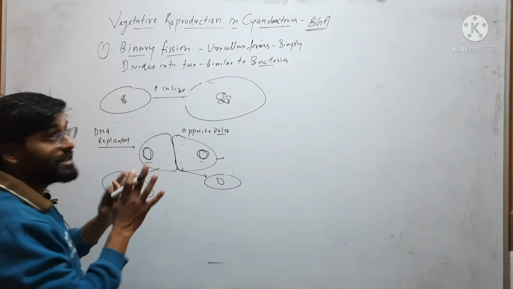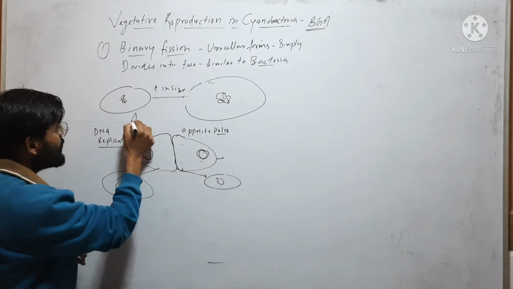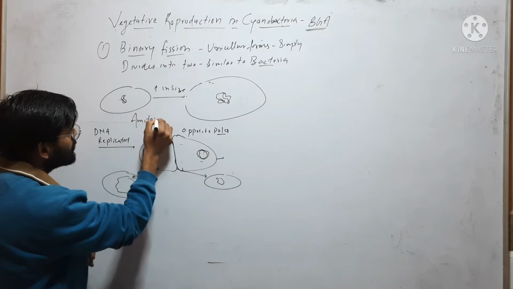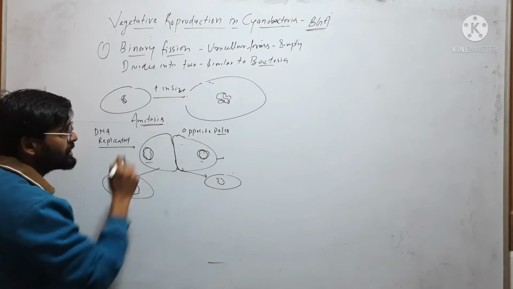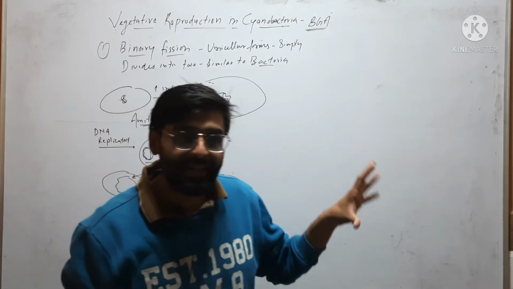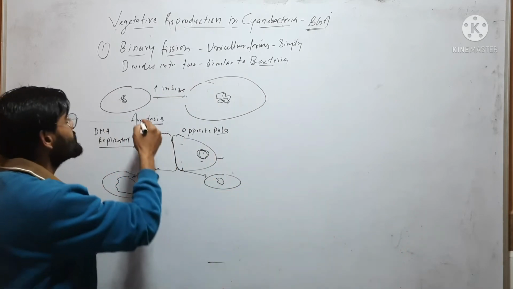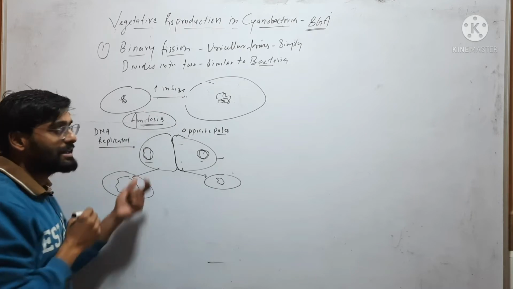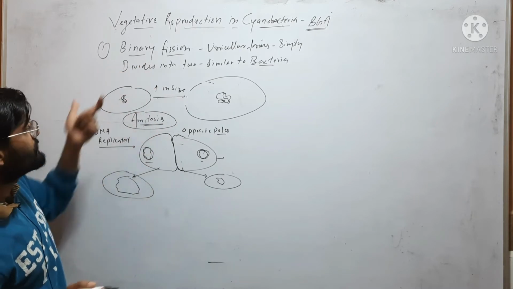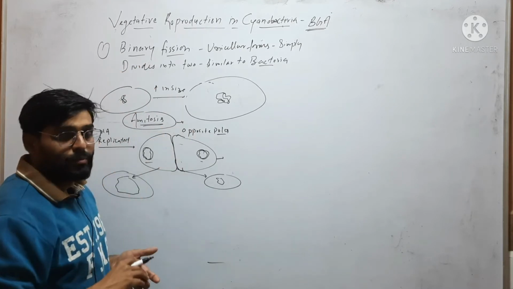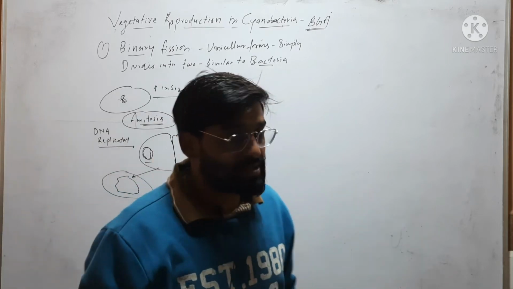Which type of cell division occurs here? Here, amitosis. Because there is no spindle formation, there is no separation of sister chromatids. This is just a simple division that is called amitosis. So binary fission occurs through amitosis cell division.